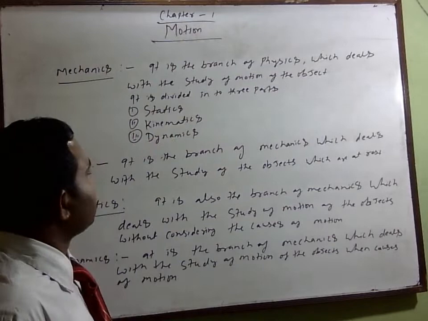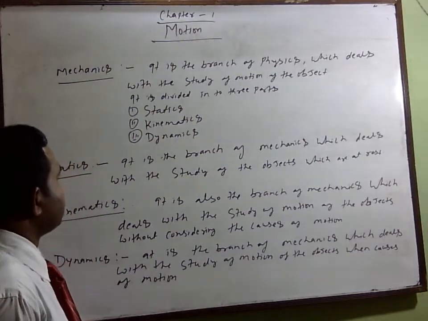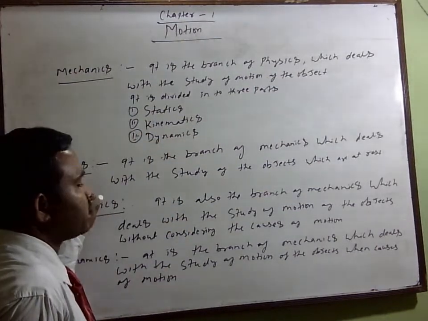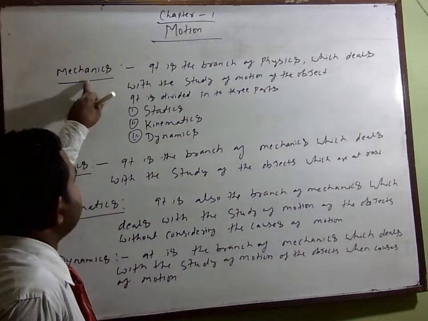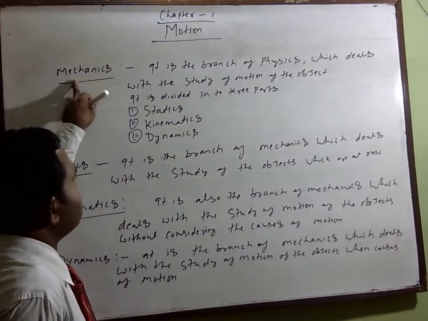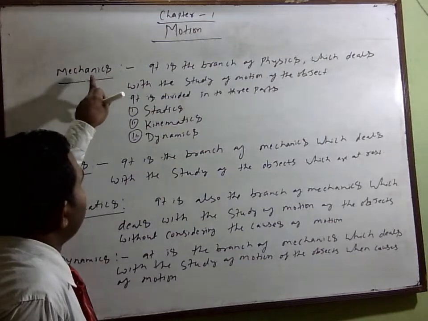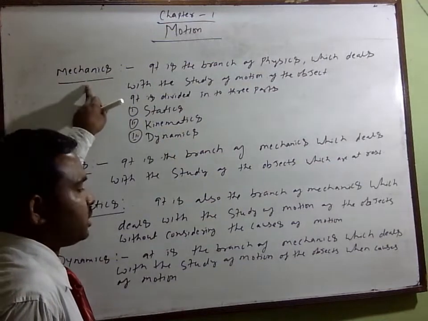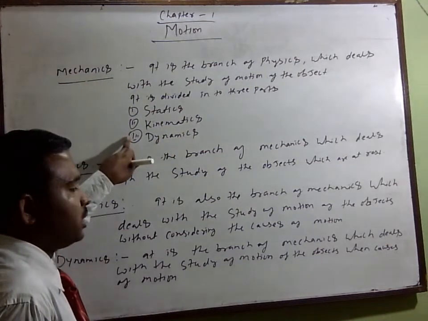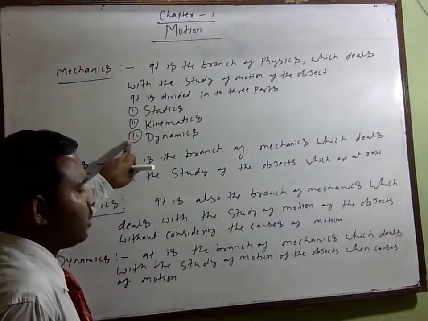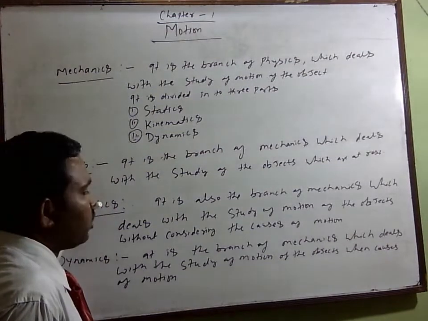But what is statics? Statics is a branch of mechanics. Kinematics is also a branch of mechanics, and dynamics is also a branch of mechanics. So we can write these.